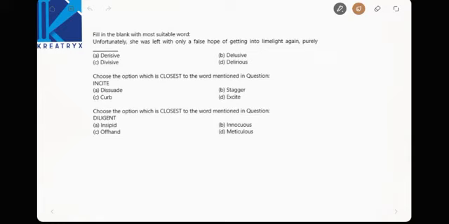Right. Next, a sprinkler here, and choose the perfect word. Unfortunately, she was left with only a false hope of getting into limelight again. Purely which one? Derisive, divisive, delirious, delusive. Delusive is the correct word. Delusive means an illusion, thinking in an illusionary manner, thinking in a way which cannot happen, right?